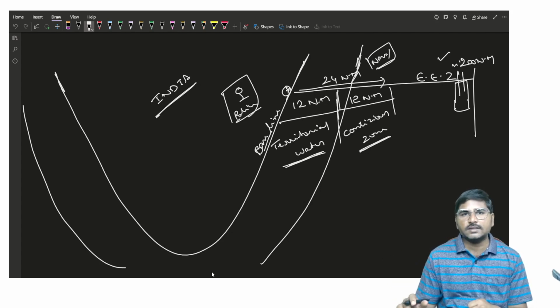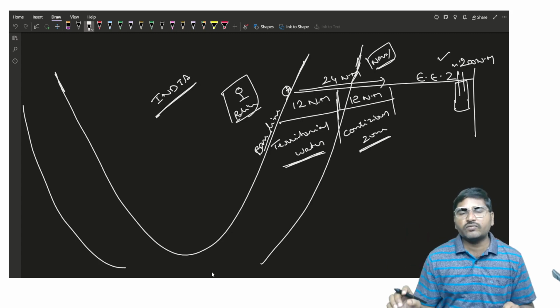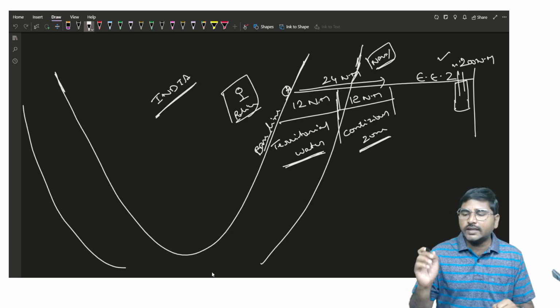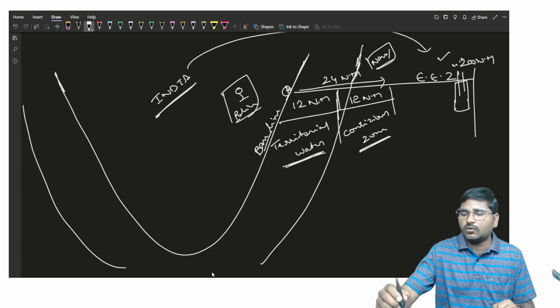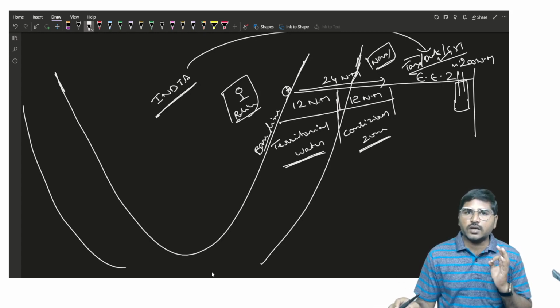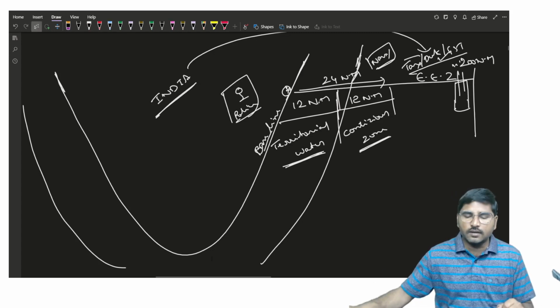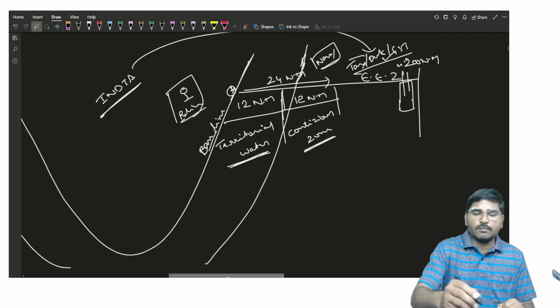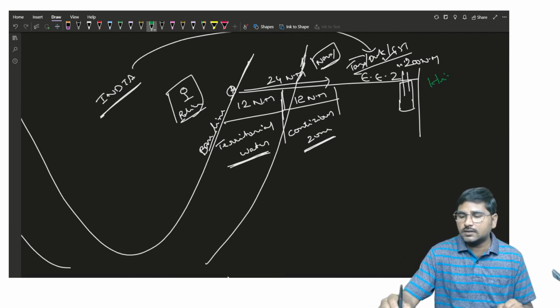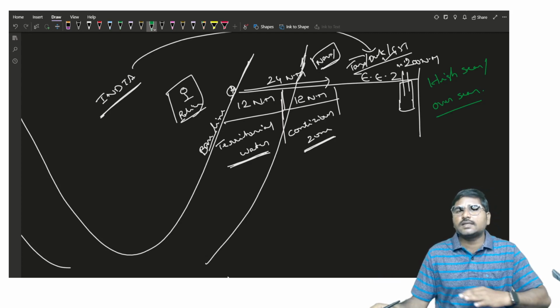Beyond the 12 nautical miles, if any transaction takes place relating to the extraction of mineral oil or natural gas, the Indian government has a right to levy tax or duty or GST on it, only in relation to the extraction of mineral oil or natural gas, and that too only up to 200 nautical miles. Beyond the 200 nautical miles it is called high seas or overseas. Here the Indian government doesn't have any power. Here all the countries have an equal power.